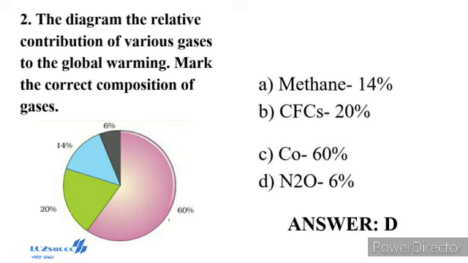Example, the El Nino effect, thus leading to increased melting of polar ice caps as well as other places like the Himalayan snow cap. Over many years, this will result in a rise in sea level that can submerge many coastal areas. The total spectrum of changes that global warming may bring out is a subject that is still under active research. So the correct answer is option D. D is N2O 6%.